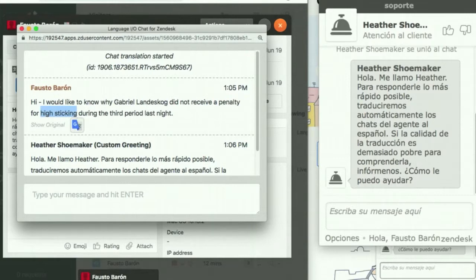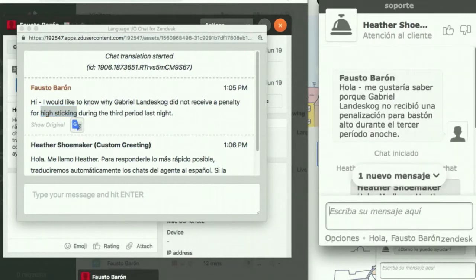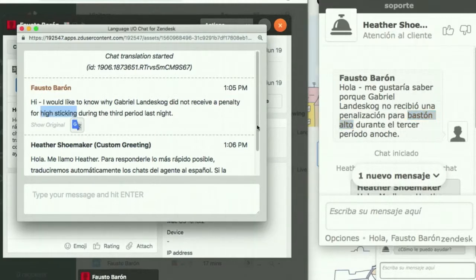In Spanish, Fausto had used the term bastón alto. And thanks to Language.io glossary imposition technology, it was properly translated into high sticking for the agent, so the agent doesn't think Fausto is asking about a tall cane or a walking stick. Now the agent can go ahead and respond.